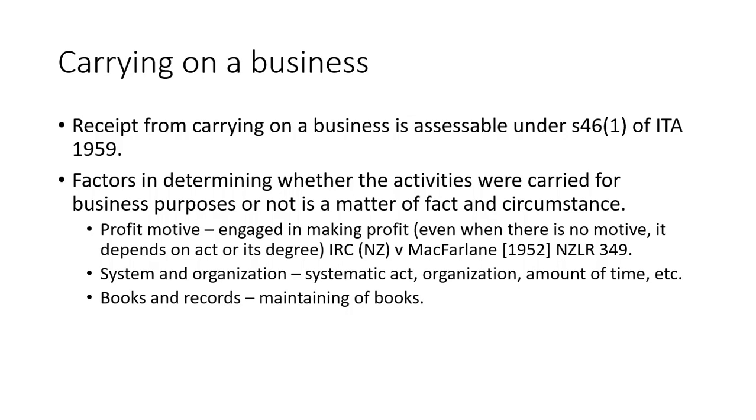With regard to books and records, you are maintaining them. So even if you don't actually put up your own business, if you have this profit motive, system and organization, and you're keeping books, you will be considered as carrying on a business.